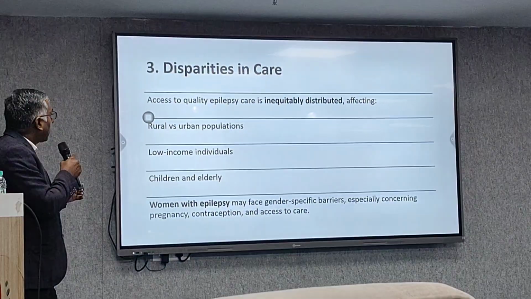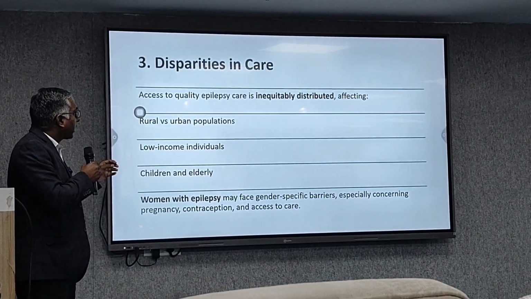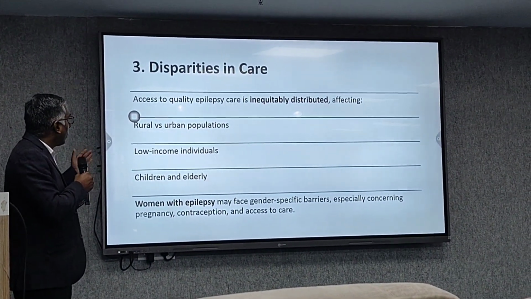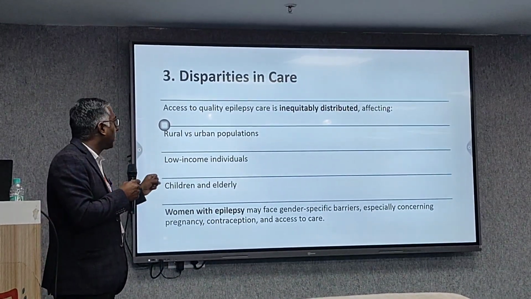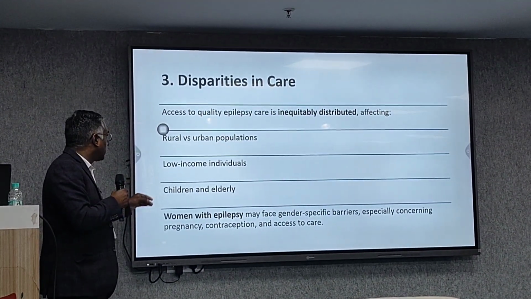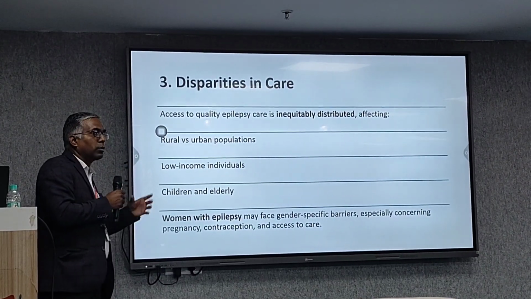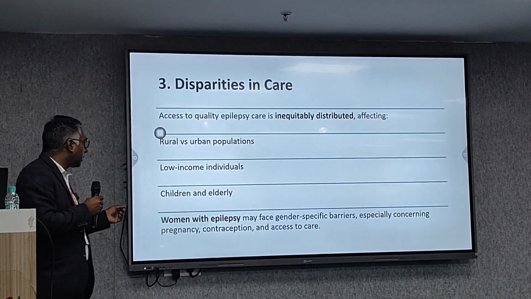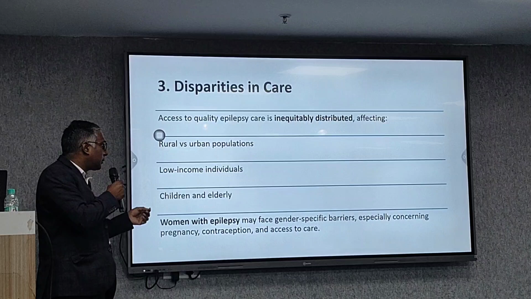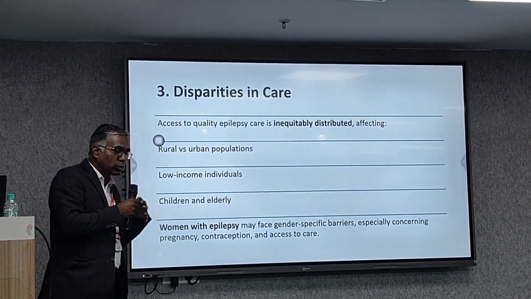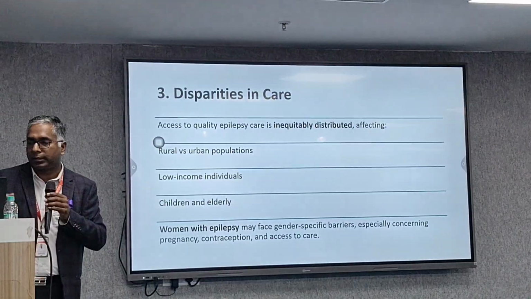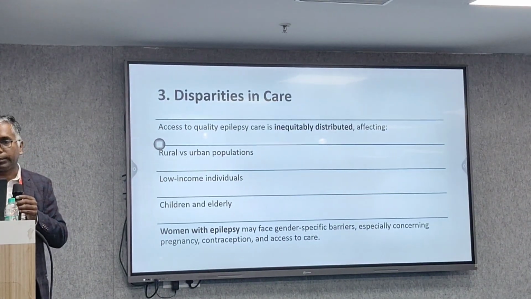Third is disparity in care. Access to quality epilepsy care is inequitably distributed, affecting rural versus urban. You can see the urban people get everything, rural people do not. And low income individuals, children and elderly, who would take care of these people? Women with epilepsy may face gender specific barriers, especially concerning pregnancy, contraception and access to care. So these are various things we have to address for the patient.